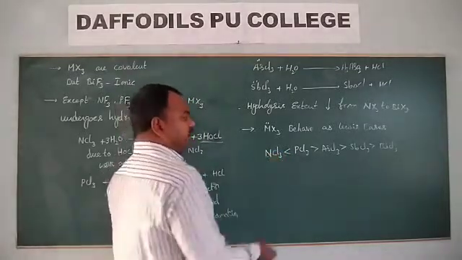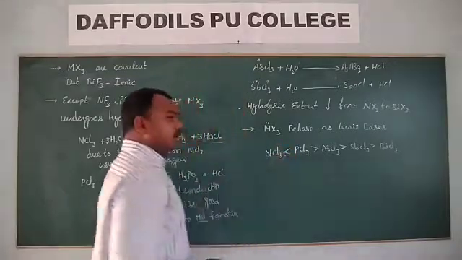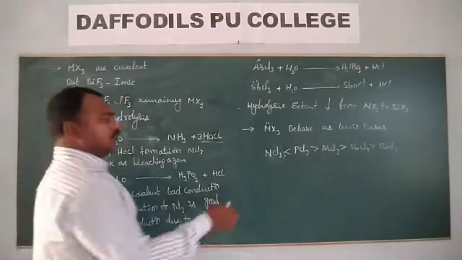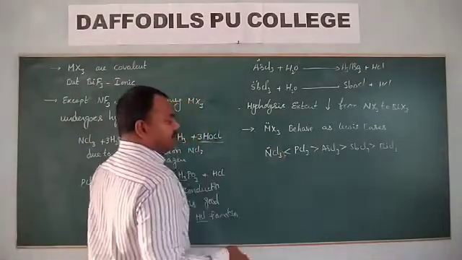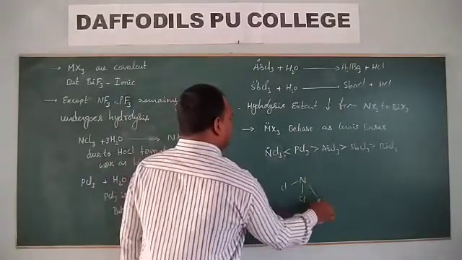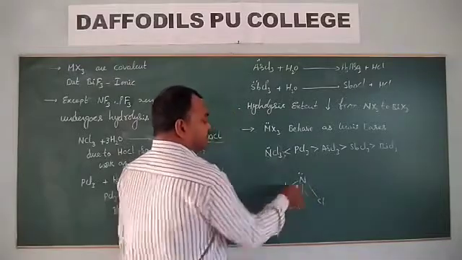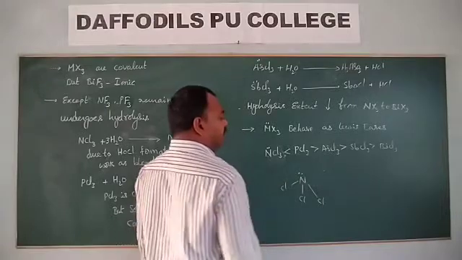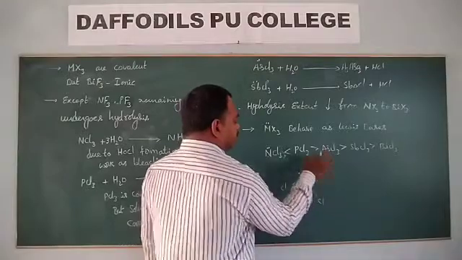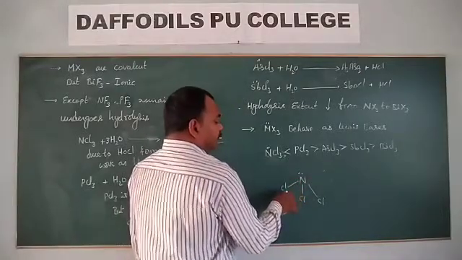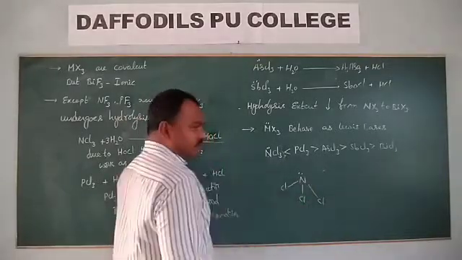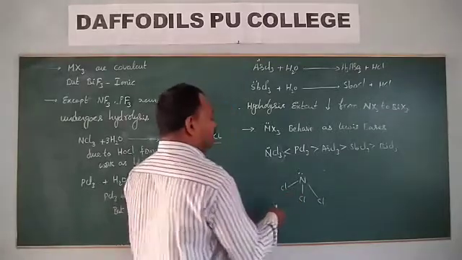NCl3 less than PCl3 means NCl3 does not donate its lone pair of electrons that easily. Why is this so? Look here. This nitrogen is bonded with 3 chlorine atoms. If this nitrogen donated its lone pair easily, we could say it is a good Lewis base. But here, the electronegativity of chlorine is somewhat higher than nitrogen.